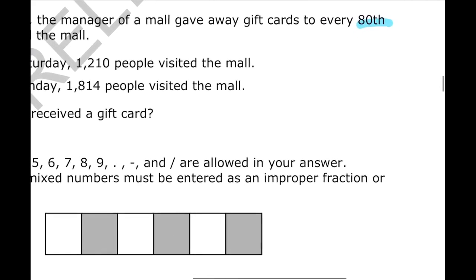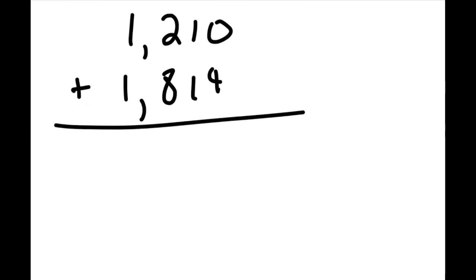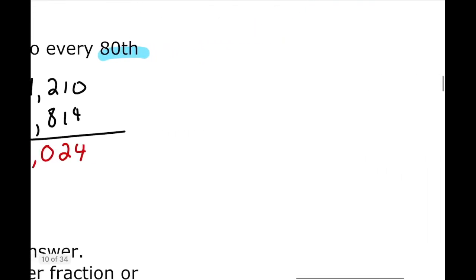So, let's add up 1,210 plus 1,814. Let's find that total. 0 plus 4, 1 plus 1, 2 plus 8 is 10, carry the 1, and we have 3,000. So 3,024. Now we need to take this and divide that number by 80.